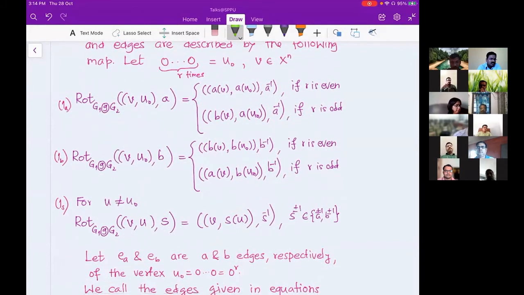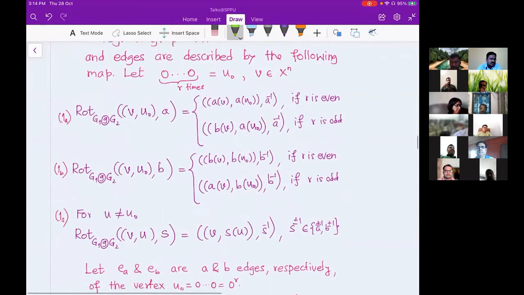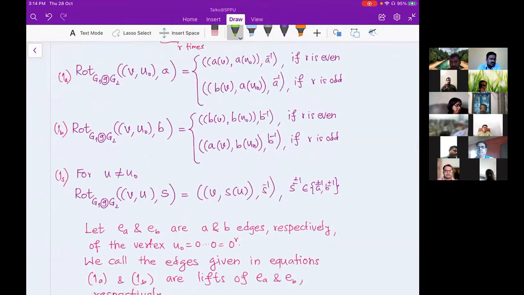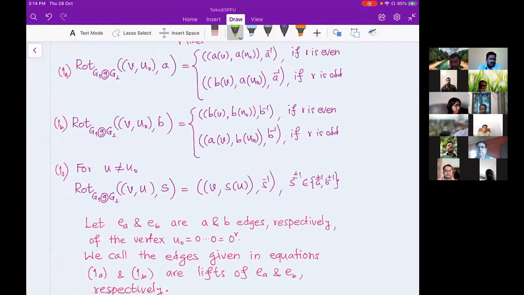I'm calling these 3 rotation maps 1A, 1B, and 1C. I'm just numbering, indexing them. One can see that these 1A and 1B equations are actually lifts of the edges EA, meaning the A action and B action. They are lifts, so I'm calling them lifts. Those edges which are described by rotation 1A are actually lifts of EA edges in the first graph. And 1B will give me lifts of EB edges in the first graph.